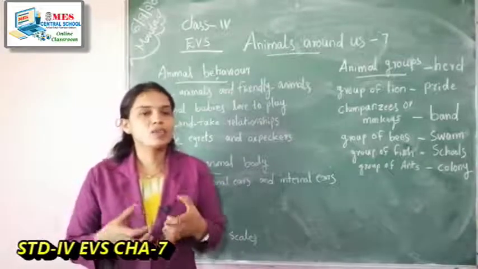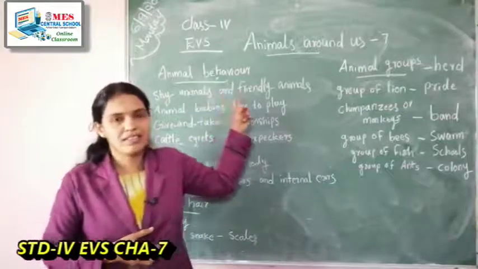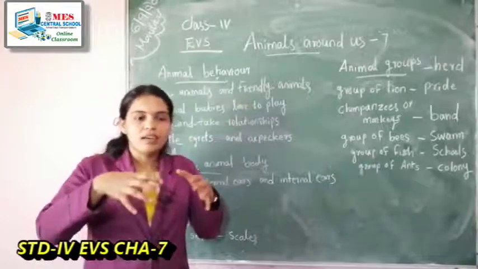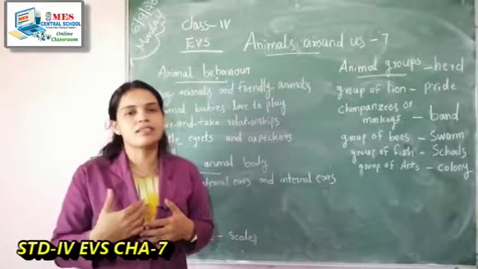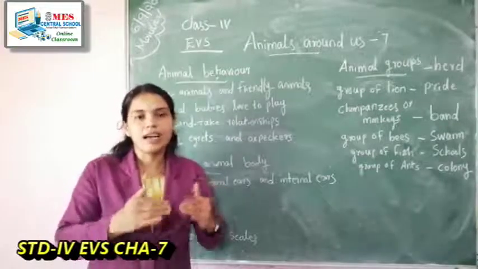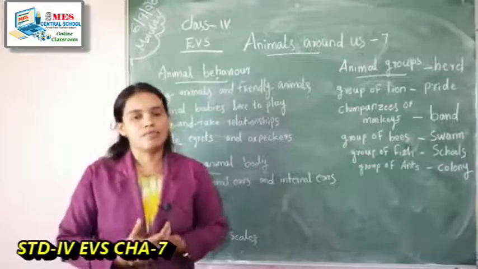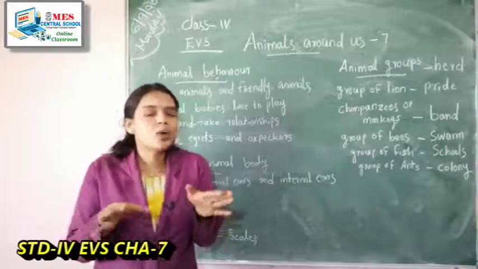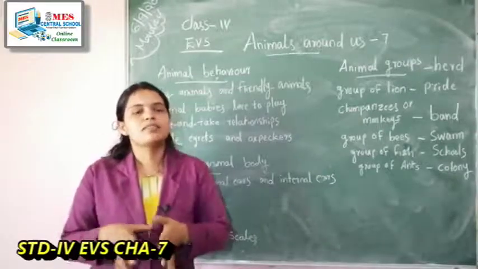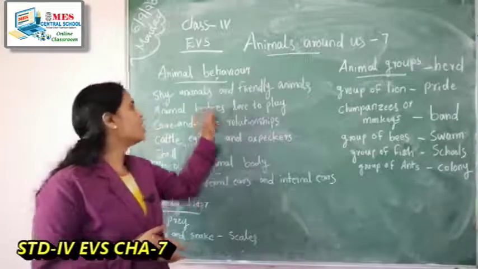Those birds and squirrels are called shy animals. In your absence, they will come and try to eat that food, but in your presence, they are not ready to come near that food. Such animals are called shy animals.